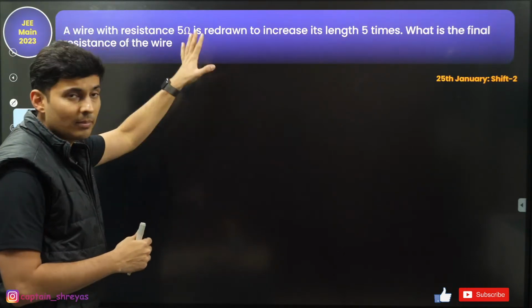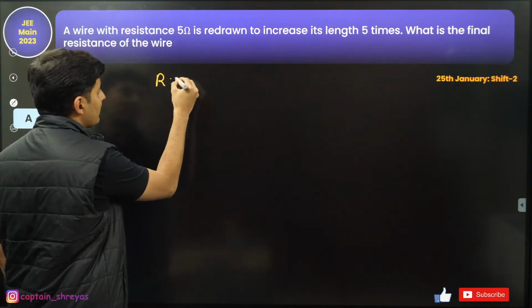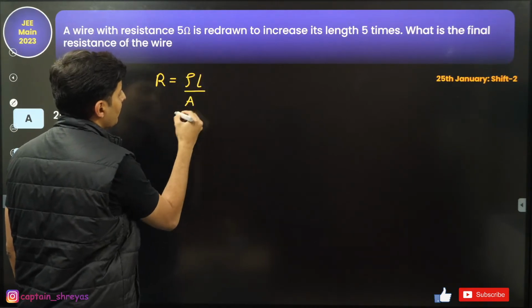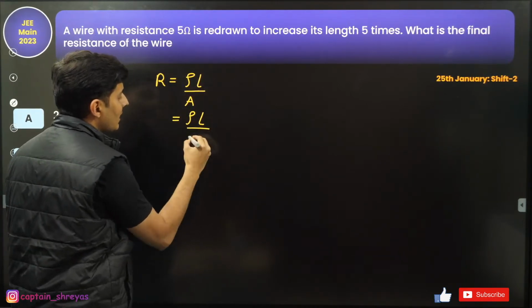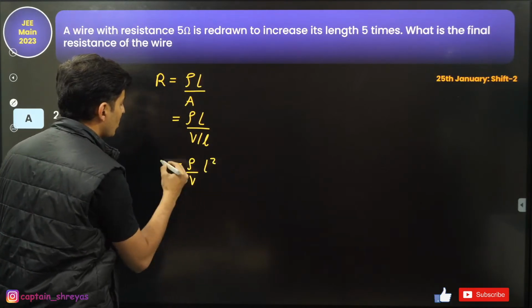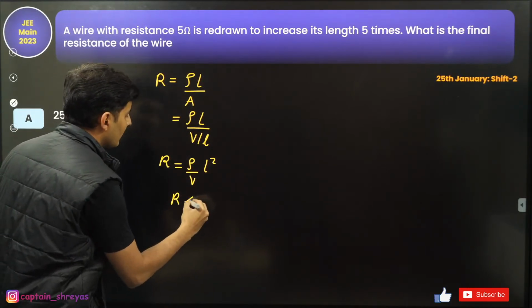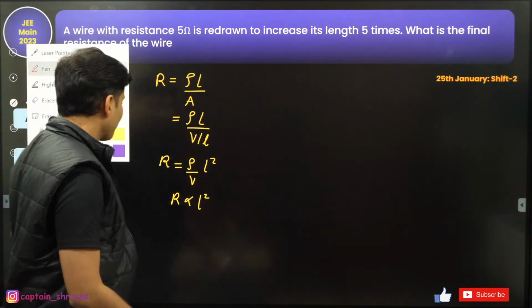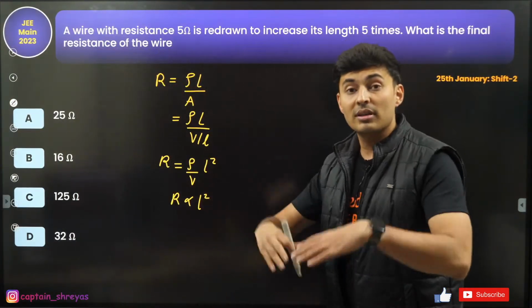So same concept again repeated. We know that resistance is rho times L by A, and what is area? Area is volume divided by length, so it will become rho by V into L square. That's resistance. So resistance is proportional to L square. Is that right? Resistance is proportional to the square of the length.